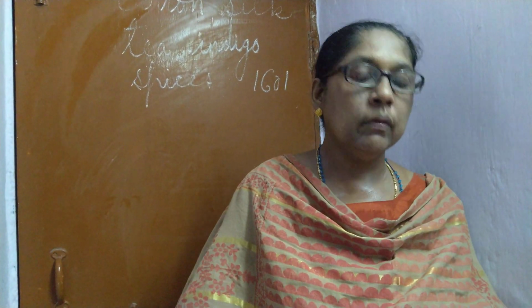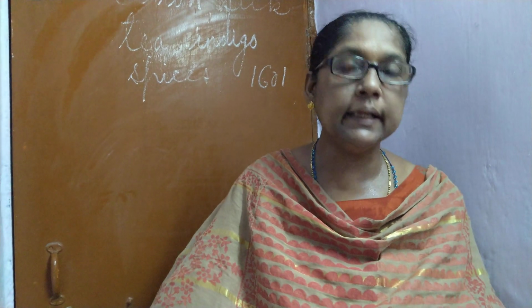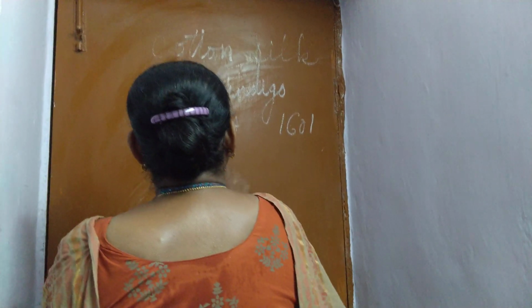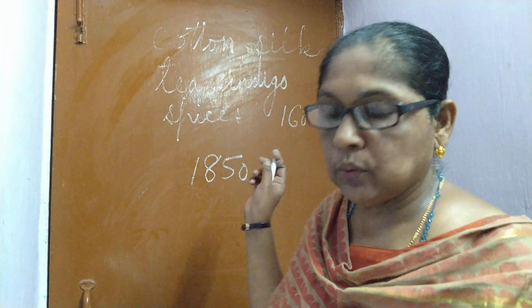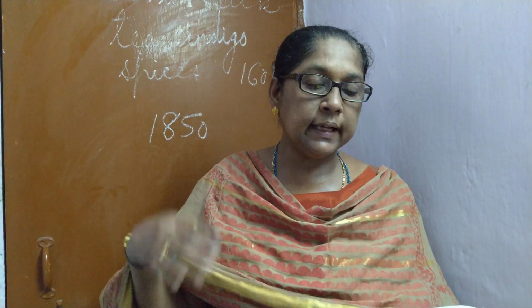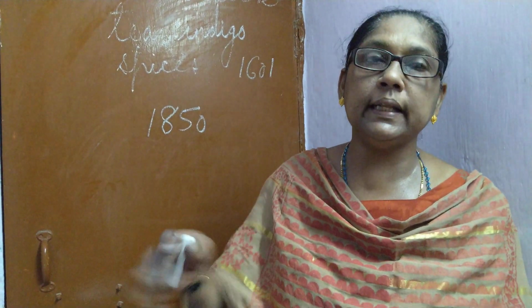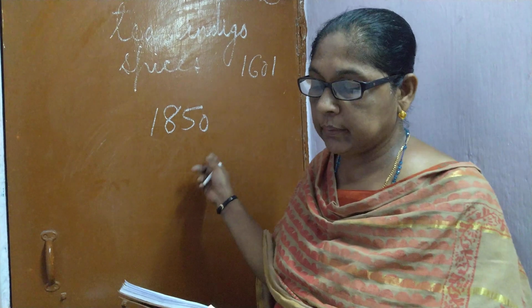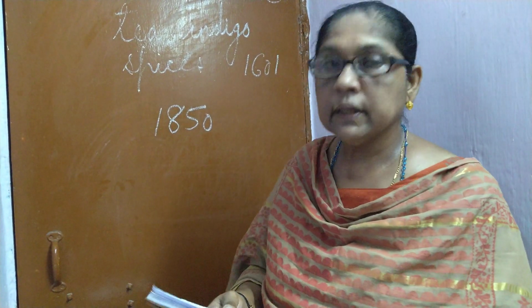Now when the profit increased, they extended their territories through wars, but there was no unity among the Indian rulers. British government took advantage of this, and by 1815 they established their rule in most parts of India.